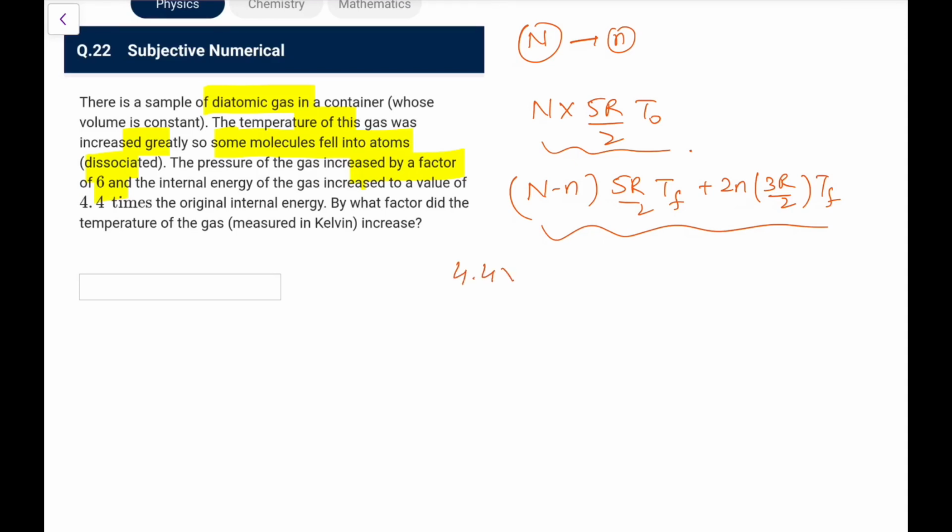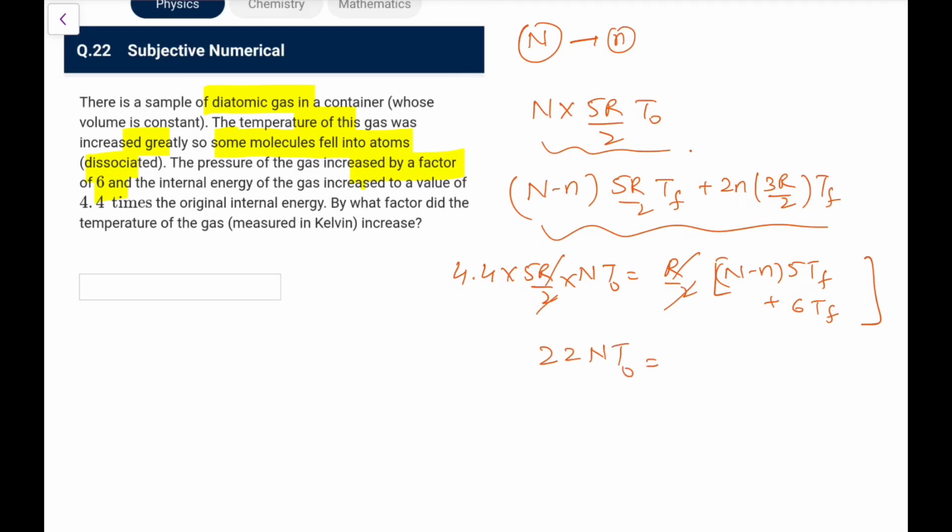So 4.4 into 5R by 2 into nT naught would be equal to, I can take R by 2 common, and we'll have (n minus small n) into 5T final plus 6 small n T final. Now this R by 2 goes, so this is 22 n times T naught would be equal to 5n T final plus small n T final. This is what I'm getting here. Okay, so this is the first thing that I have got. So this is the first equation.